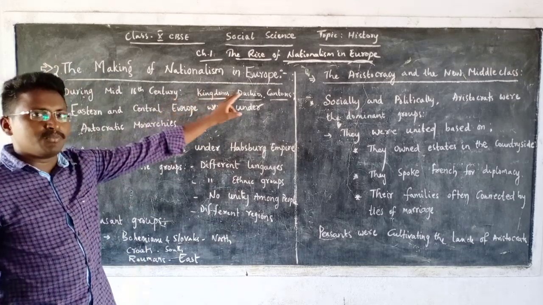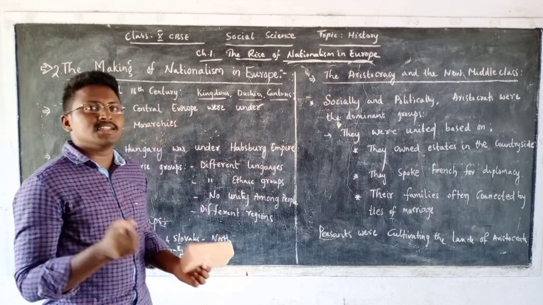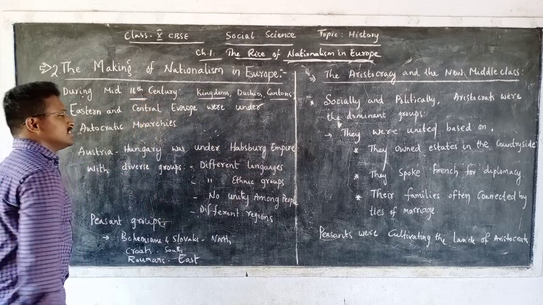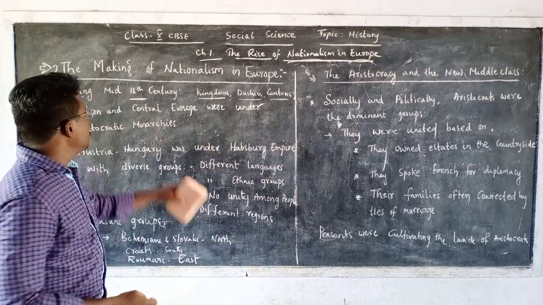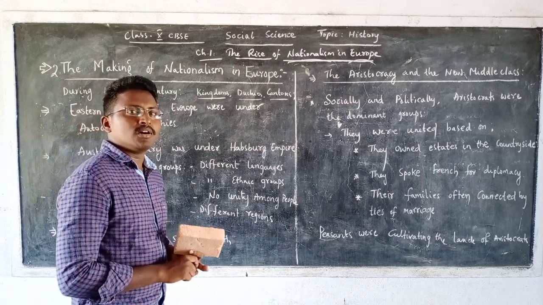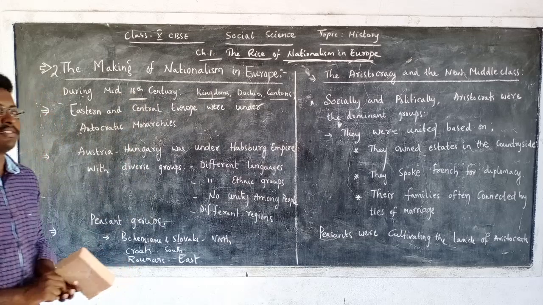that is, the making of nationalism in Europe. In this, we are going to discuss the past condition of Europe during the mid 18th century. How was Europe then? What was the condition of Europe? How were people living in Europe during this mid 18th century?